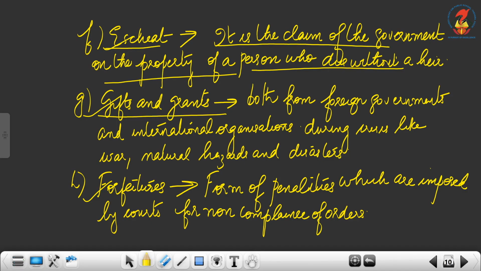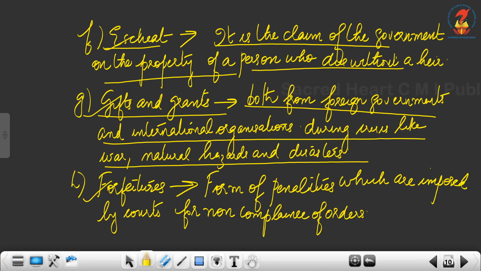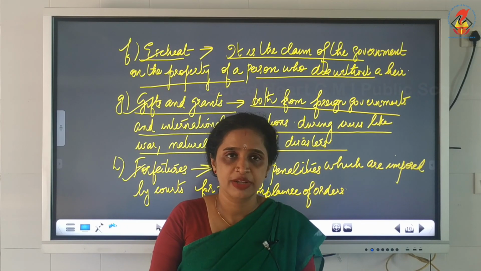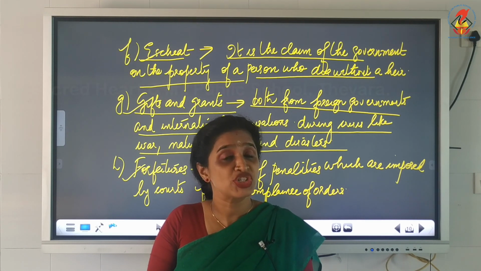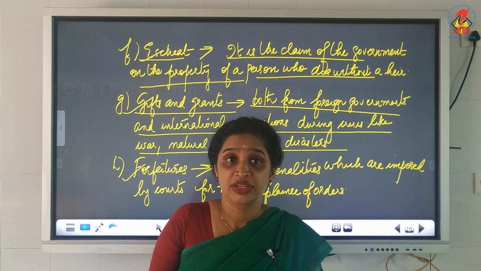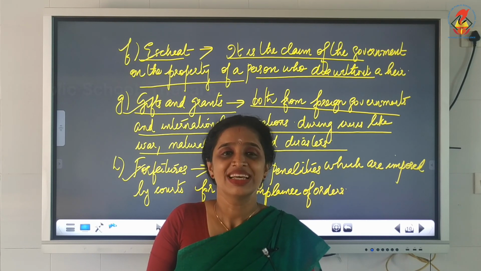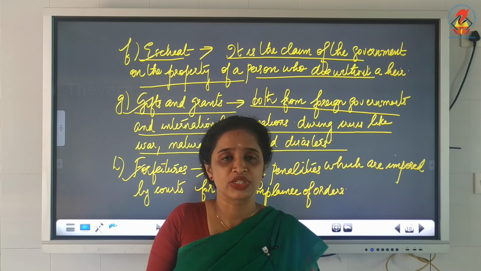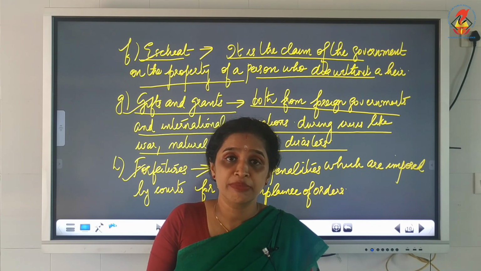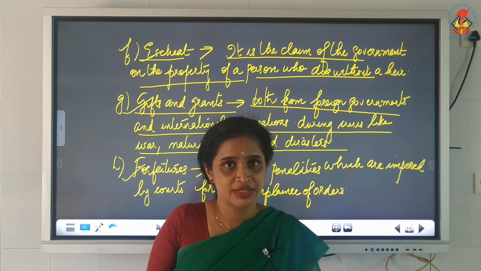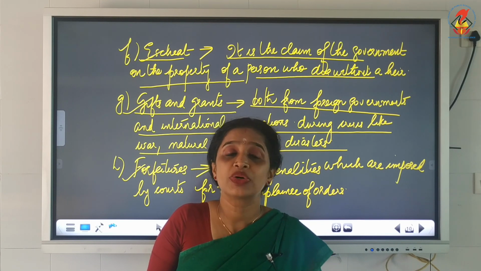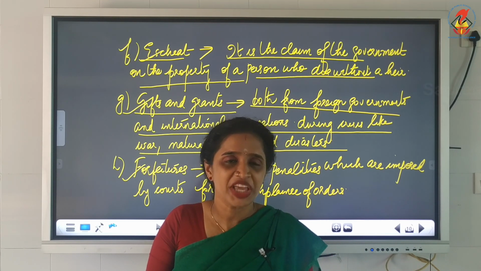Next is gifts and grants, both from foreign governments and international organizations during crisis, war, natural hazards and disasters. What do you mean by that? If our government is getting financial assistance, grant in aid, from foreign countries or foreign financial institutions like IMF or World Bank in cases of natural hazards or war, that comes under the non-tax revenue of the government.